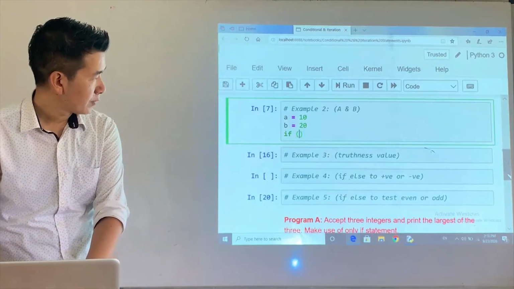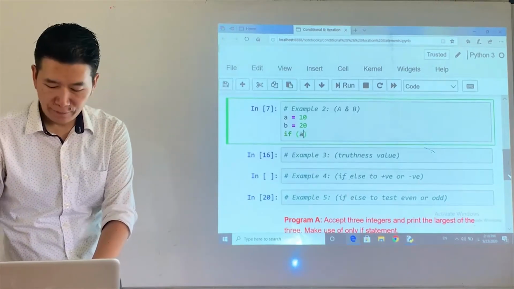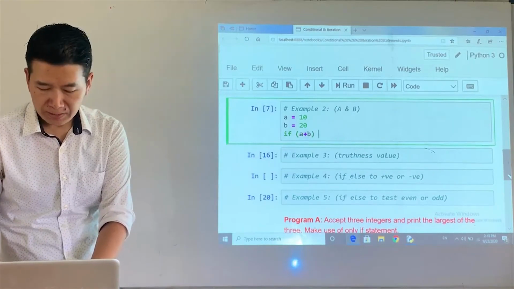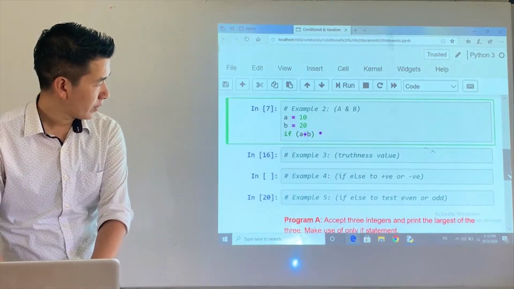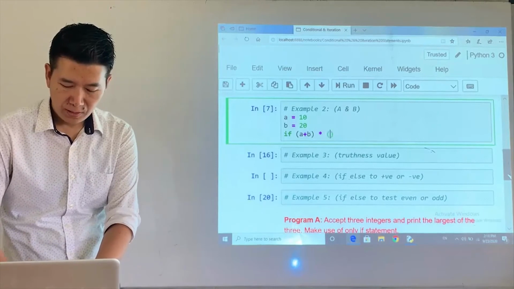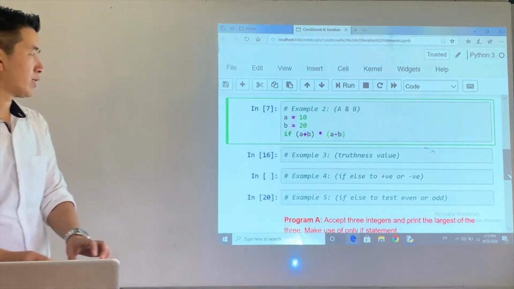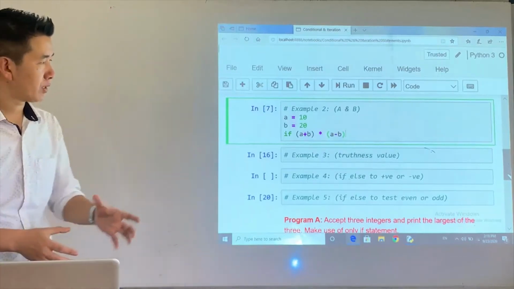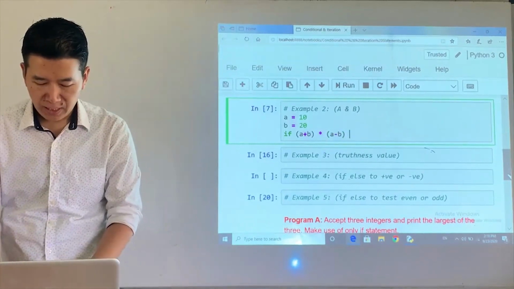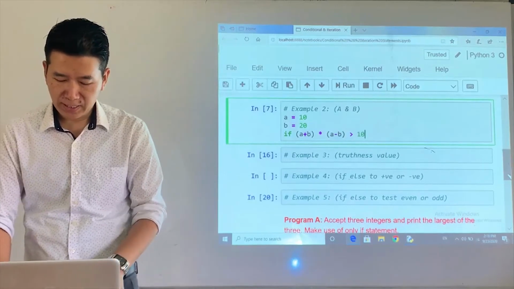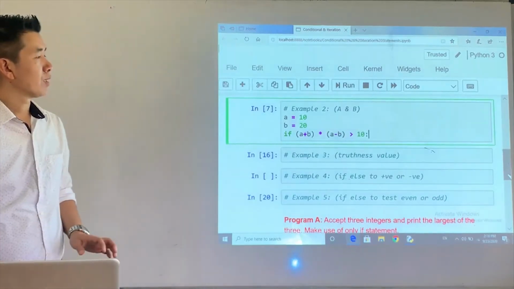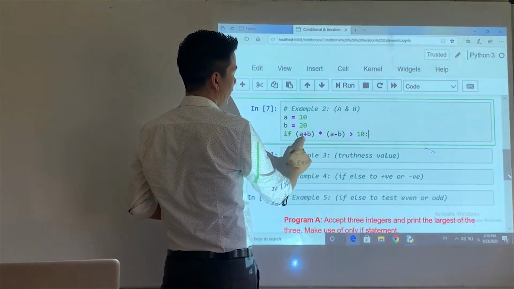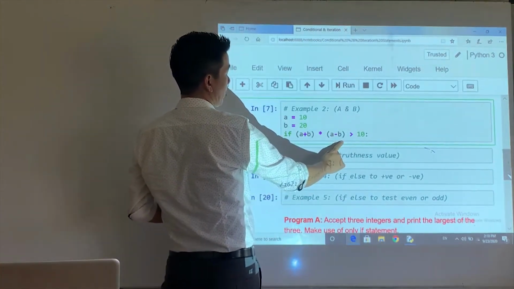Now let's say if I have A plus B multiplied by A minus B, right? I'm trying to stay as close as possible with a textbook example, right? If it's greater than say 10, all right? So A plus B is how much? 30. Okay. A minus B is how much?